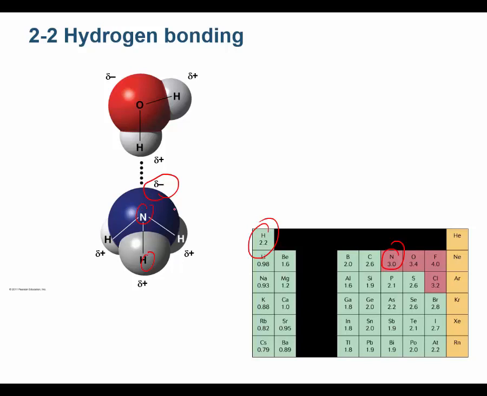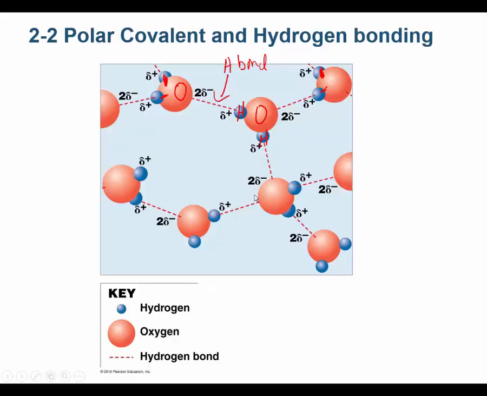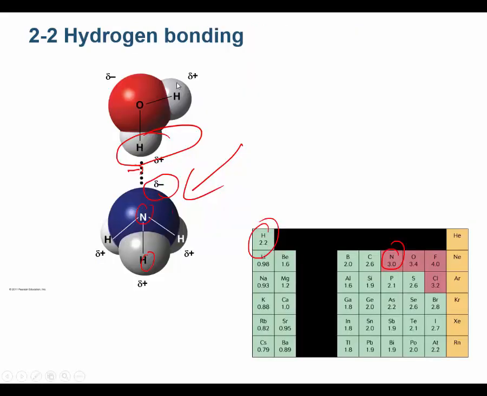Well, what ammonia does with water is it makes hydrogen bonds. Water makes hydrogen bonds with ammonia, and you can see that here. A hydrogen bond always involves a partially positive hydrogen and a partially negative something else. Why do I say partially negative something else? In this case, it's a partially negative nitrogen. In this case back here, it's a partially negative oxygen. It's always a partially positive hydrogen in hydrogen bonding, and that's bonding to a partially negative something else.